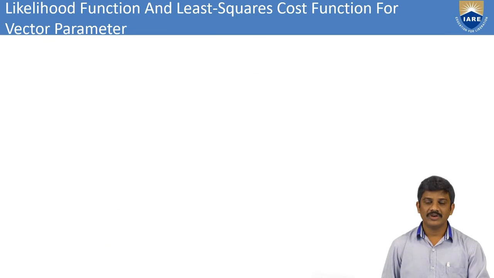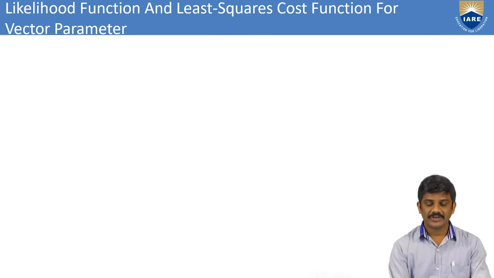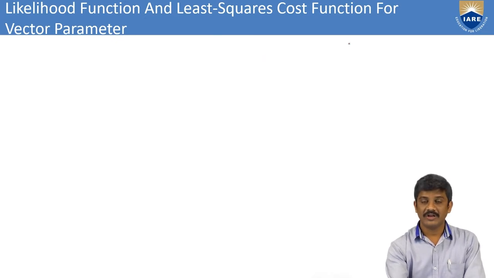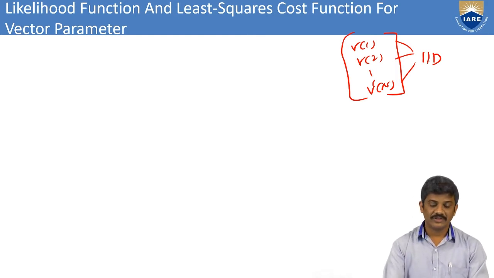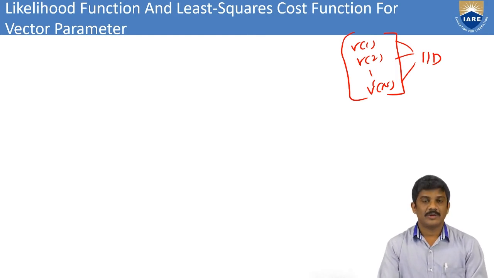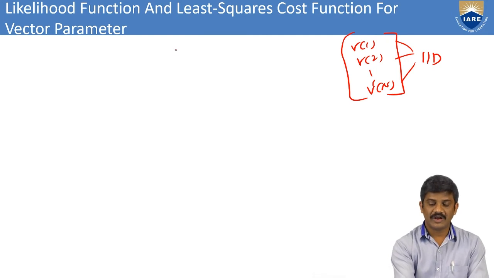Next, we consider the PDF for v of 1, v of 2, up to v of n. We consider these as identical, identically distributed values, and there we have the PDF vector.